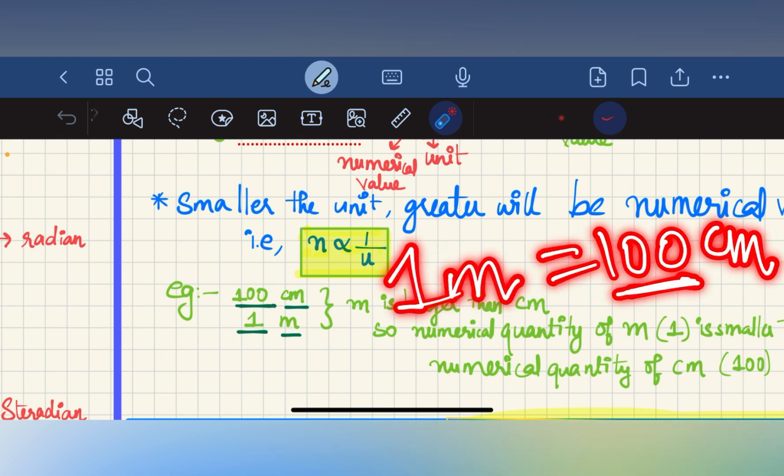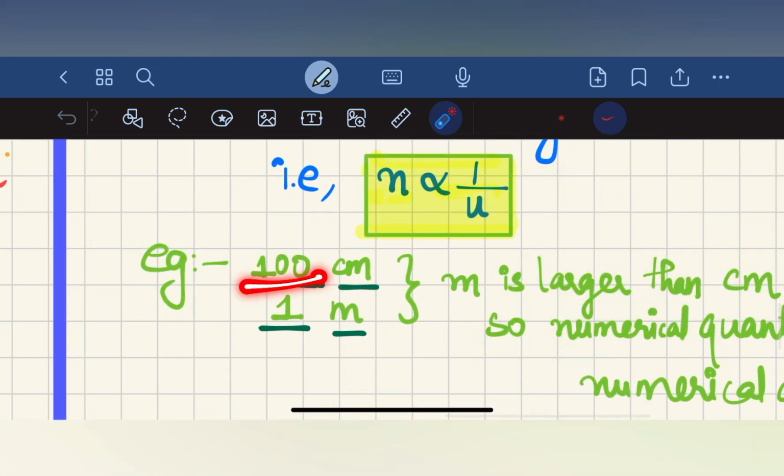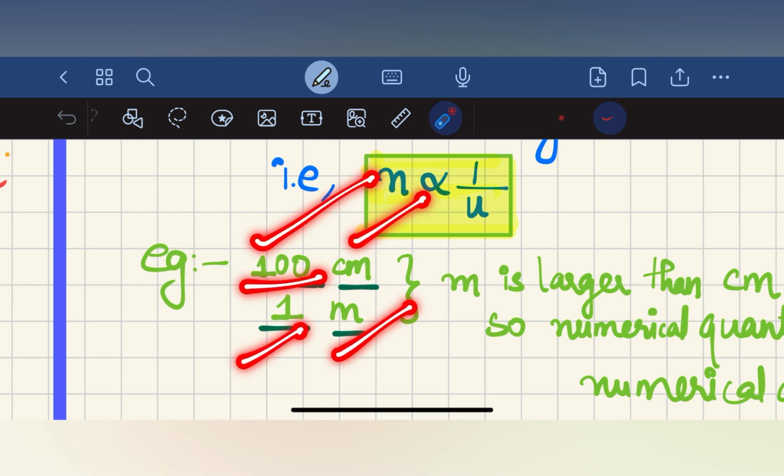The 100 is the larger quantity and 1 is the smaller quantity. Centimeter is the smaller unit and meter is the larger unit. So, inversely proportional, right? When the numerical value is small, the unit is large, and when the numerical value is large, the unit is small. 100 is large, 1 is small, centimeter is small, meter is large.